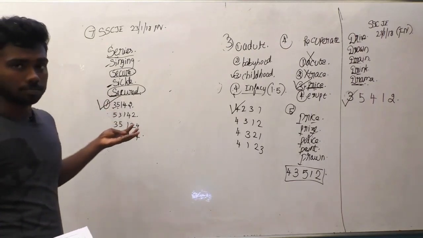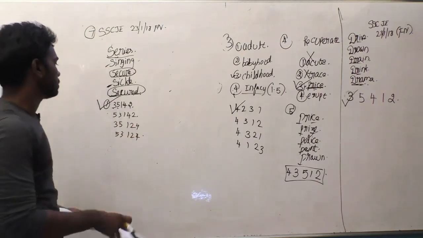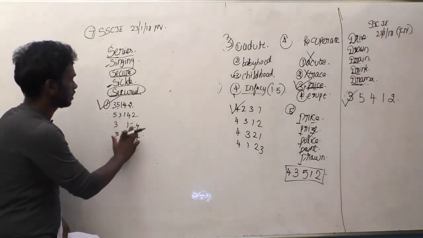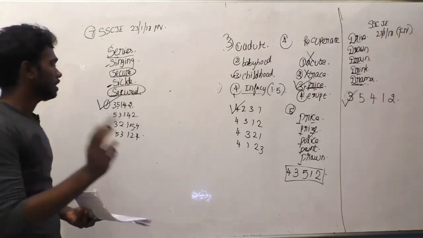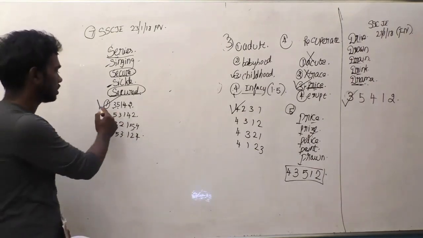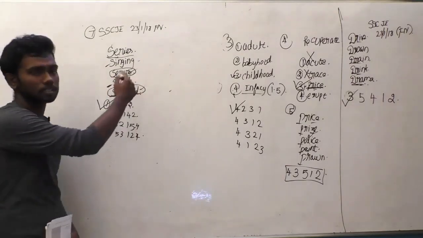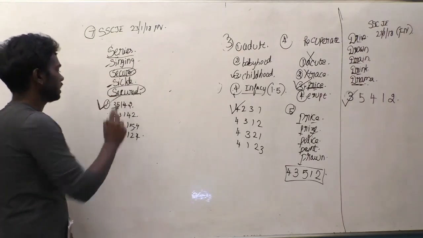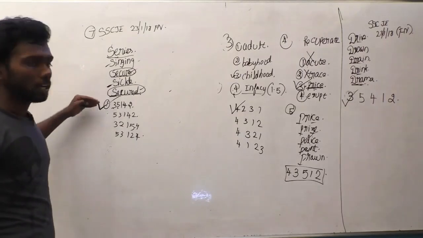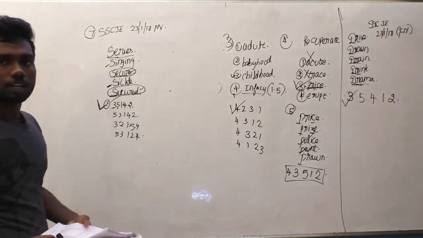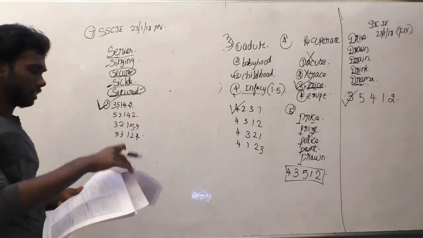At other times, there are chances that they would give, for example, 3, 2, 5 in the first option, and we can easily say by seeing the first option itself that 3, 5 will come, because secure and secured come next to each other. So we can easily tick the first option without even seeing the other answer options. So we can solve like this. Let us go to the next question of SSC JE.